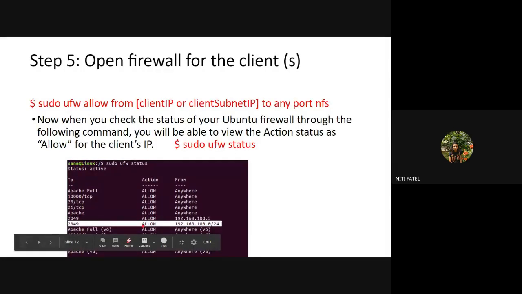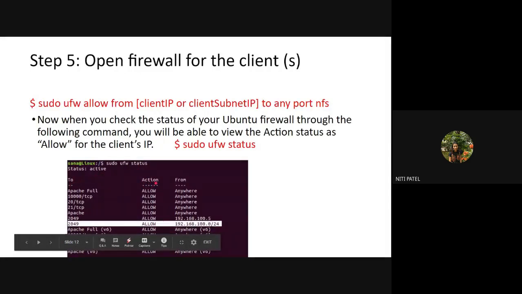Who is the server that has transmitted? It is 192.168.100.0/24, the machine from where you are getting the data. And it is sent to whom? It has sent to 2049. What is this 2049? It is nothing but the port number of your machine. So this part is nothing but the client's port number, not the IP address. It is a port number.